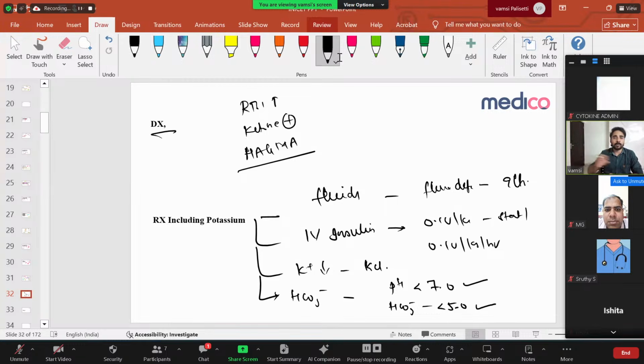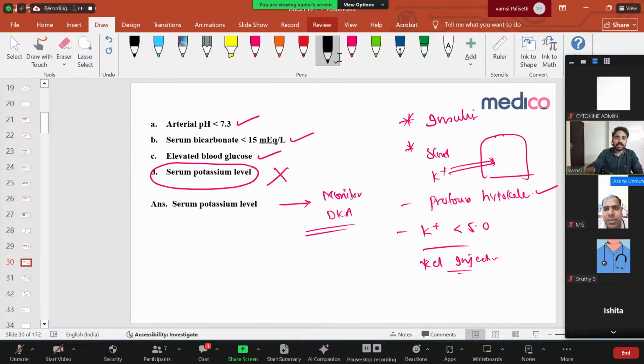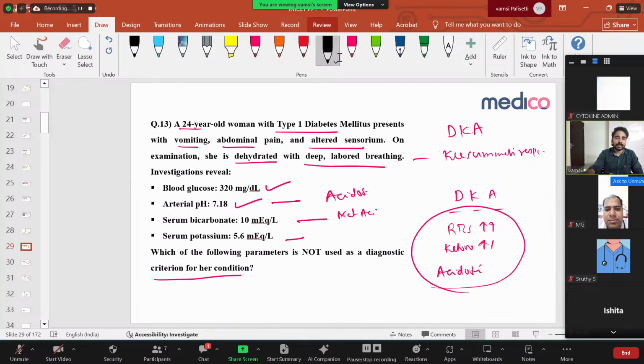If potassium is low, replace potassium. If bicarb is less than 5 or pH is less than 7, give soda bicarb. Clear? Right? So, DKA: don't miss DKA. DKA is very, very important in your exams. It's a medical emergency because every intern must know. That's why they will ask about DKA in NEET PG or anything. Okay, clear.